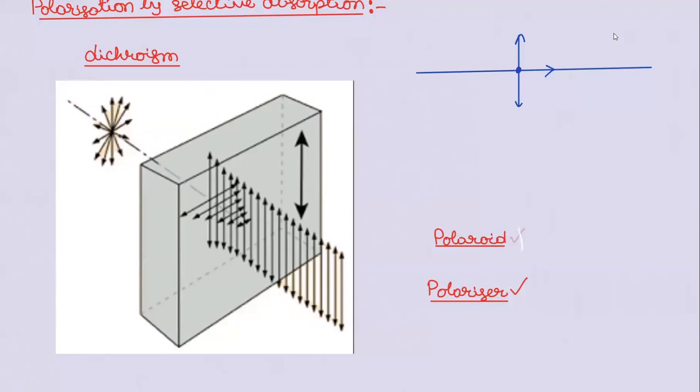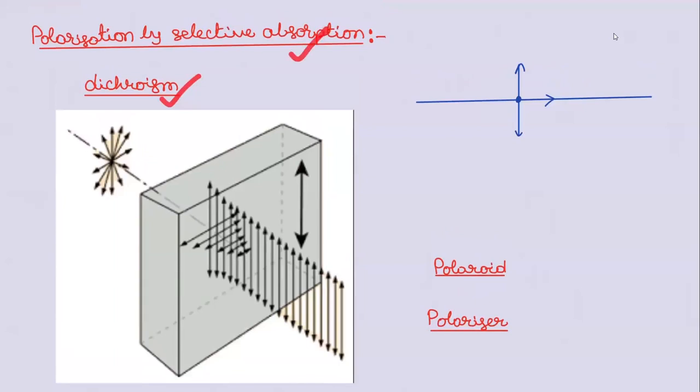There are many ways we can produce plane polarized light. Example, Nicol prism, polarization by reflection. You can use any method to produce polarized light. The device which will produce plane polarized light from unpolarized light is called a polarizer. But the device which produces plane polarized light by using dichroism or polarization by selective absorption is called a Polaroid. So Polaroid is also a polarizer.